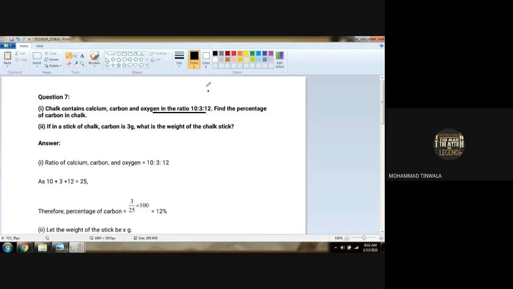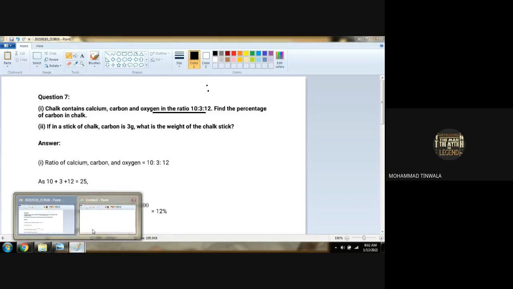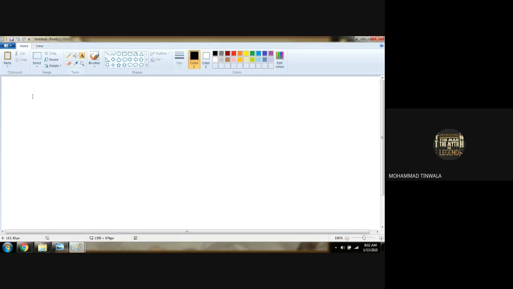Ratio sign is there, but what do we pronounce it as? Is to. 10 is to 3 is to 12. Find the percentage of carbon in chalk. That means what? Let me clear you.